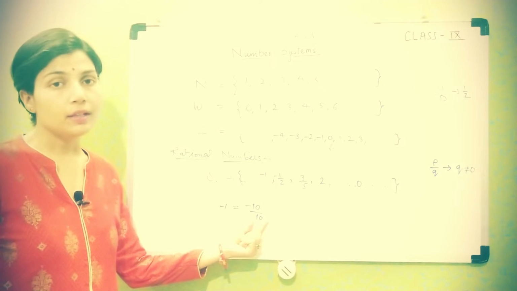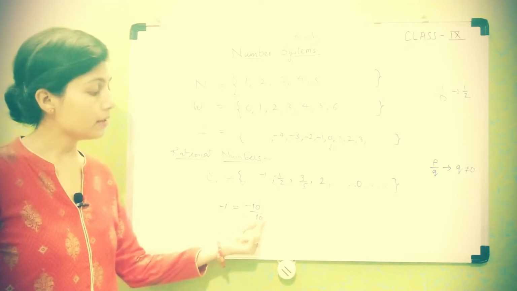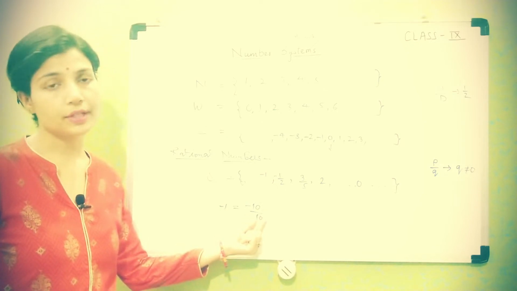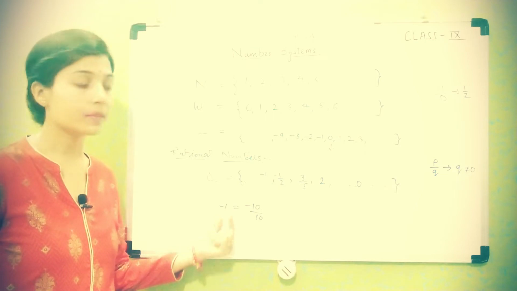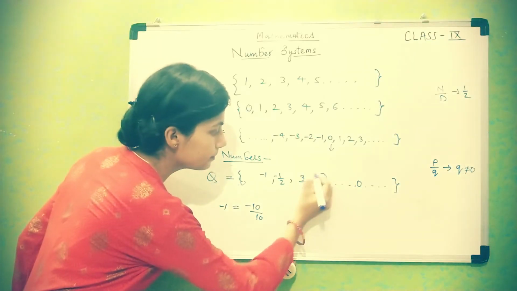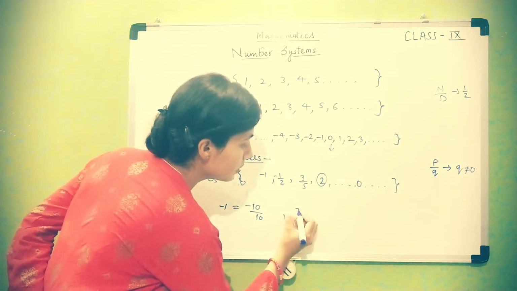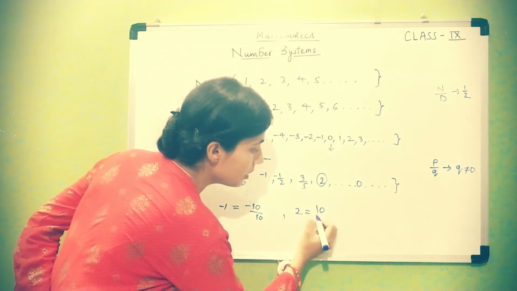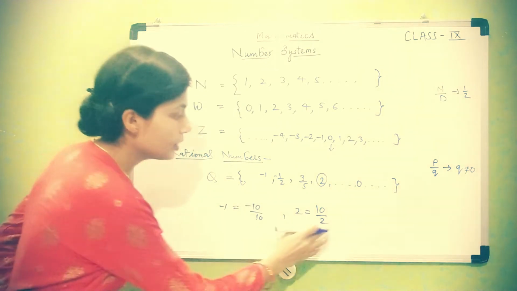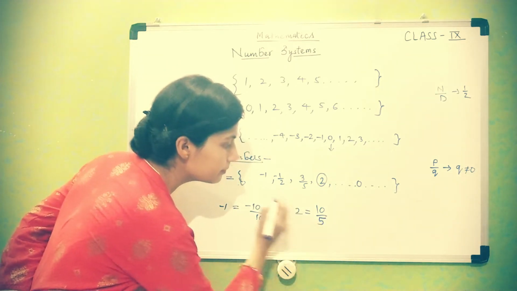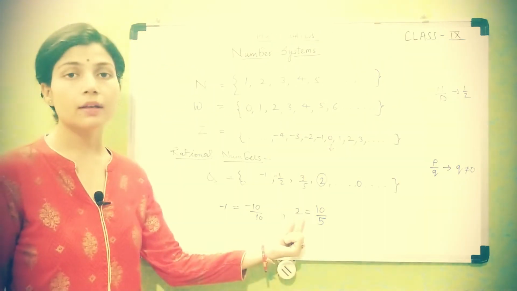You are doing division here. You are dividing -10 by 10, so the quotient will always be -1. Like this, 2 can also be written in the form of P upon Q, as 10/5. The quotient will be 2.